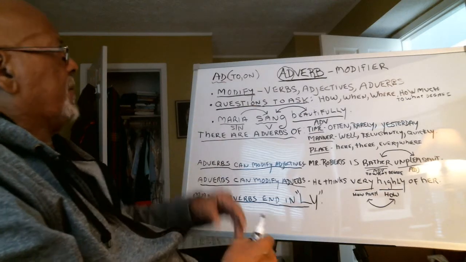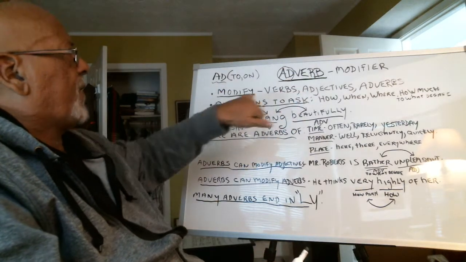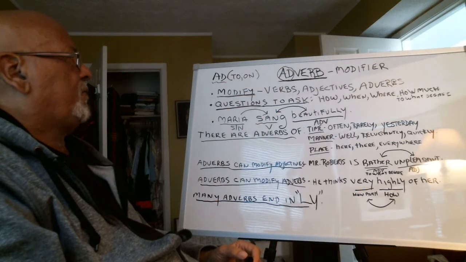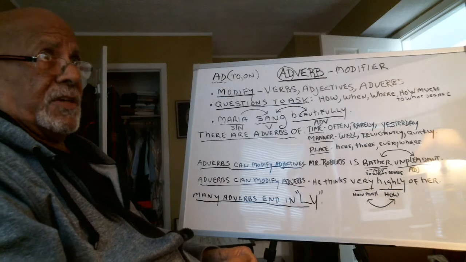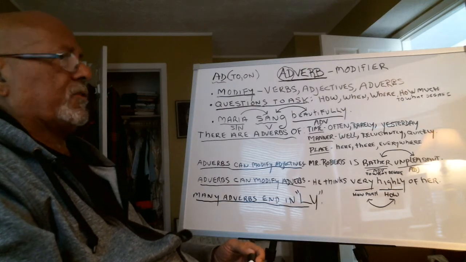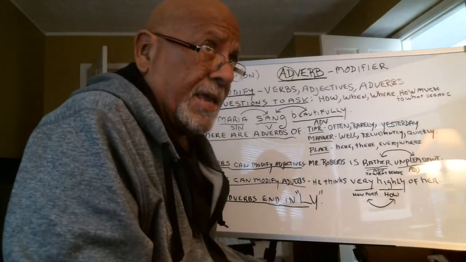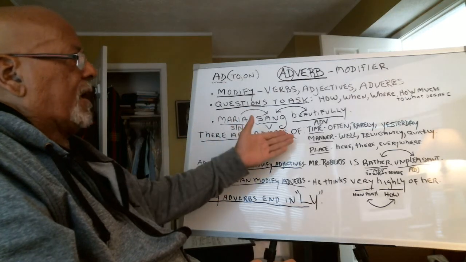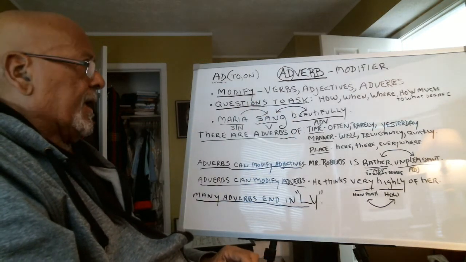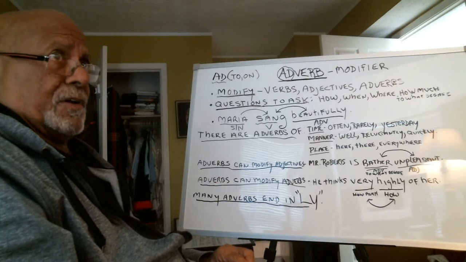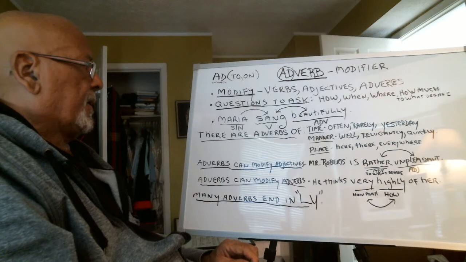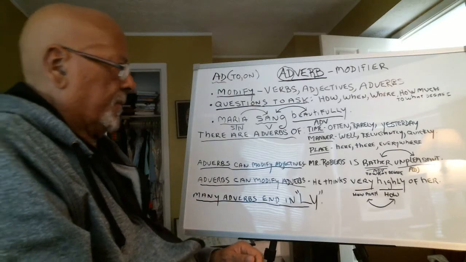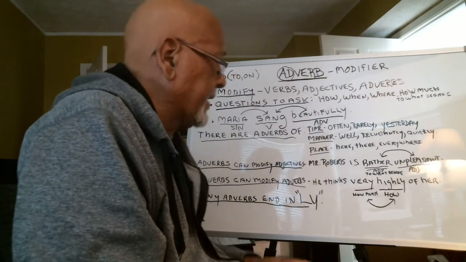Okay? So let me go over it again. Adverbs are modifiers. An adverb could modify verbs, adjectives, or adverbs. To discover the adverb, we ask questions how, when, where, how much, and to what degree. There are adverbs of time, adverbs of manner, and adverbs of place. Adverbs can modify an adjective.